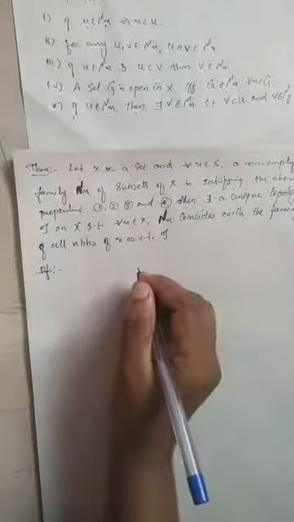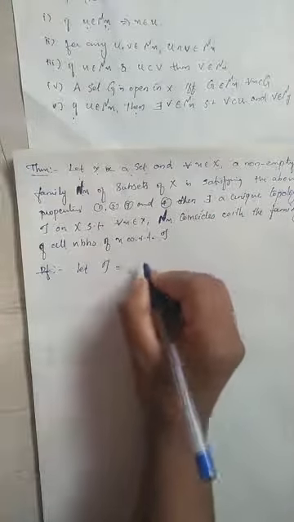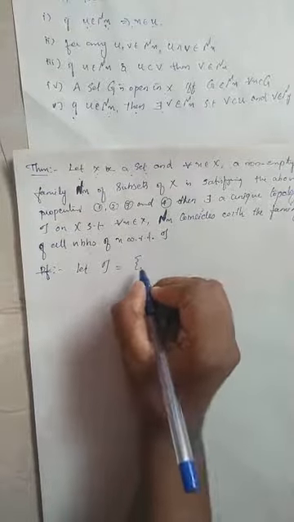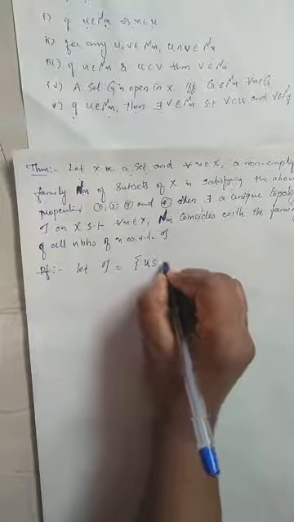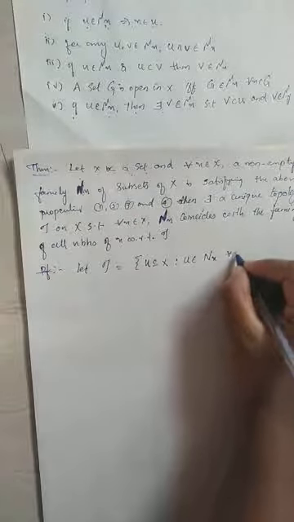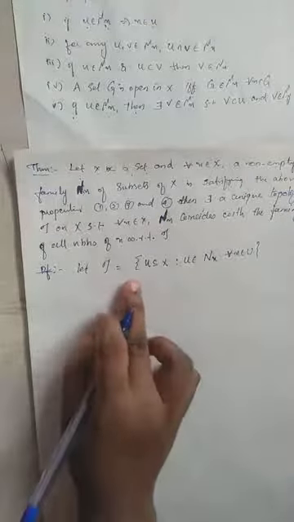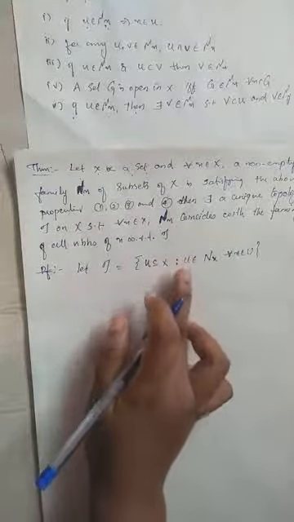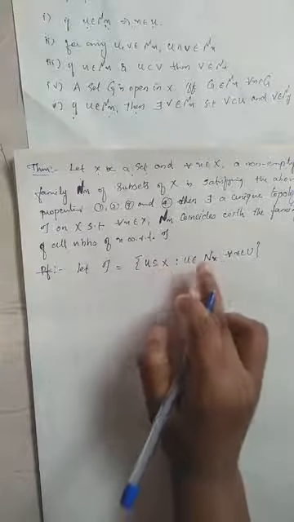So I have to define a topology tau on X corresponding to these properties. Let me define tau equal to the set of all subsets U of capital X such that U belongs to the collection Nx for every X in U. So tau is a collection of subsets of capital X having the property that they belong to this Nx.